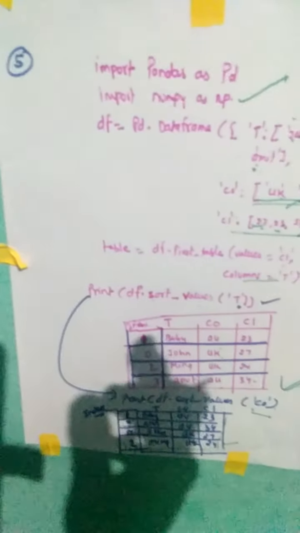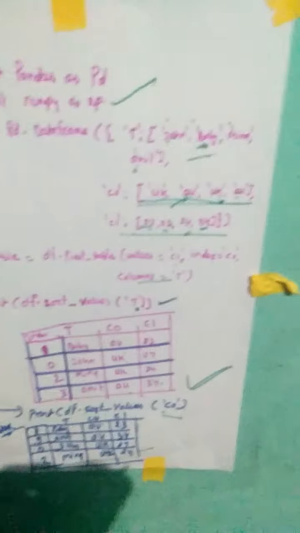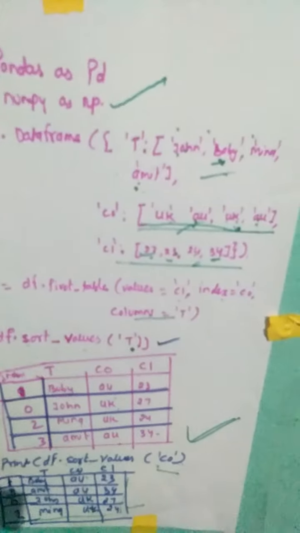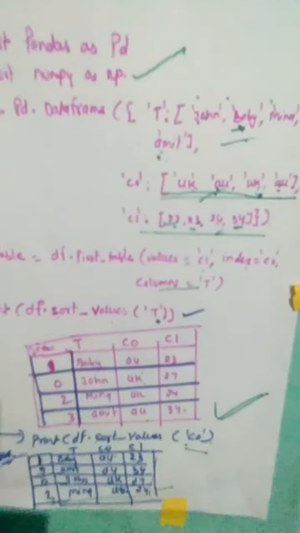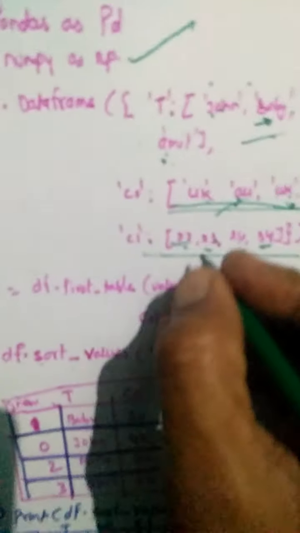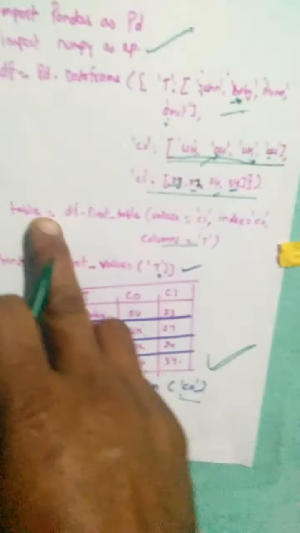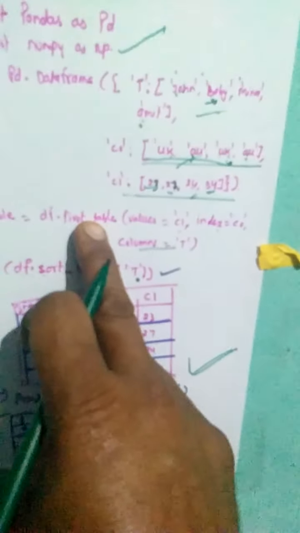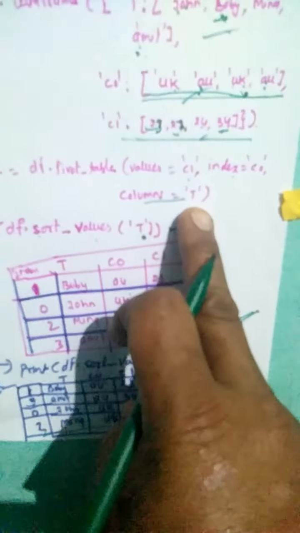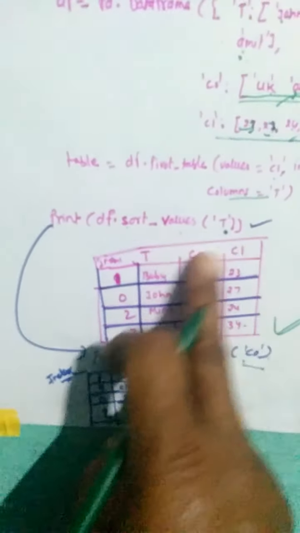Now suppose we have import pandas as pd, import numpy as np, df is equal to pd.DataFrame, teachers John, Bobby, Mina, Amit, country is equal to UK, Australia, classes equal to 23, 27, 24, 34, and df is pivot_table, values is equal to cl, index is equal to c, column is equal to t. So what output will we get? The same output as we got in the previous section.